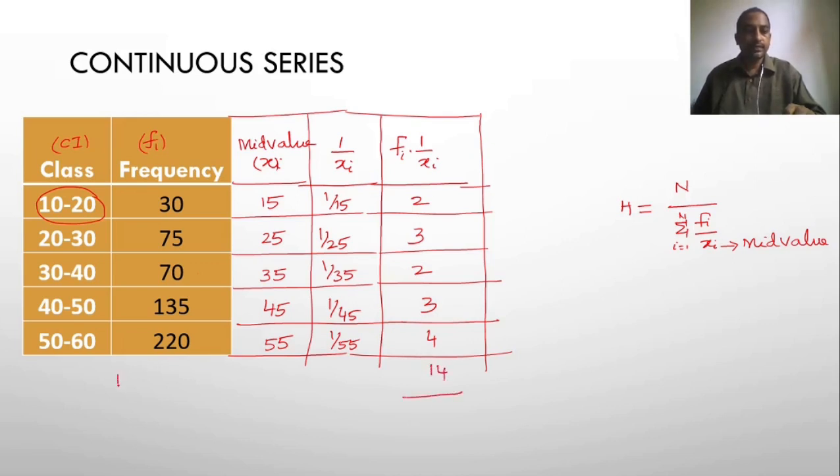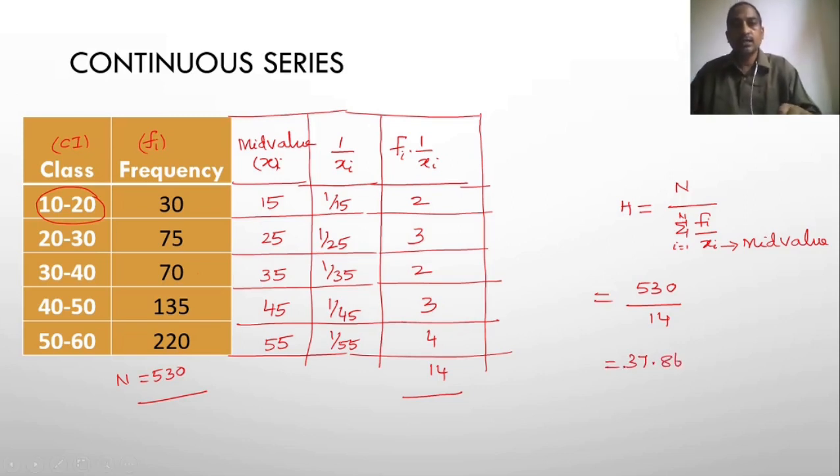The total frequency n equals 530. Now you substitute in the formula: 530 by this entire value, 14, that equals 37.86. So this is how to calculate the harmonic mean in case of the continuous series.